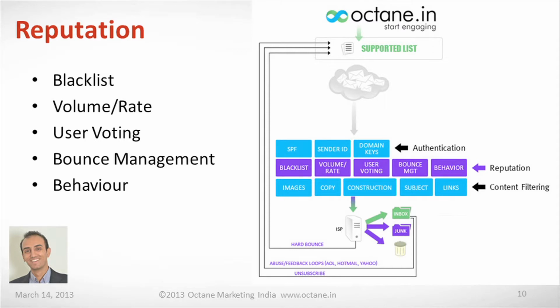Please use easily identifiable from names. So for example, if you're sending a communication to your customer, let them know this is you, right? So they can easily identify, they can open and again improve your reputation. Talking about volume rates, be consistent with your mailing. For example, if you're sending out 20,000 emails today, you cannot send out 20 lakh emails the next day. So ISPs become suspicious that in such a short period of time, how did you increase your database many folds? So that's a challenge. They become suspicious and they will probably put you in spam.